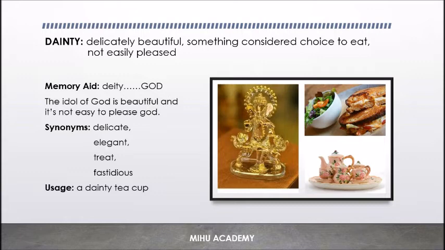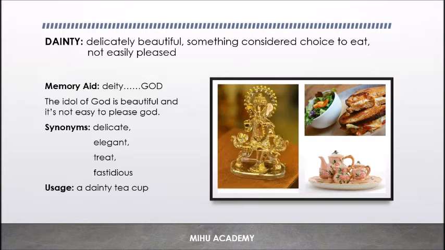So the idol of God is beautiful. And it's not easy to please God, is it? No. So God is someone who is not easily pleased. And the idols of God are beautiful, elegant, and extremely refined. So remember the word deity or God when you come across the word dainty.